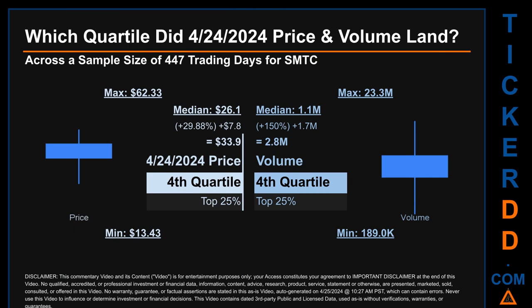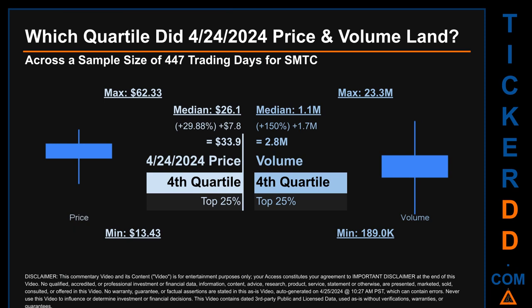The day's volume landed within the fourth quartile, marking it within the top 25% of all sampled daily volume, which saw a max daily volume of 23.3 million and a minimum of 189,000. Quartiles tell us about the spread of a data set by breaking that data set into quarters, just like how the median breaks the set into half.